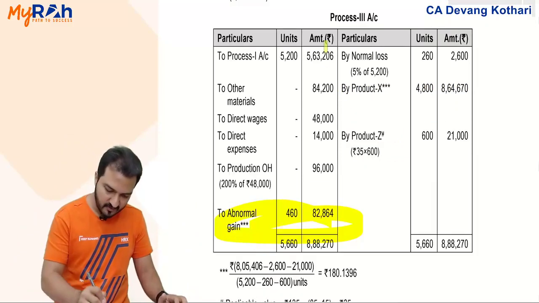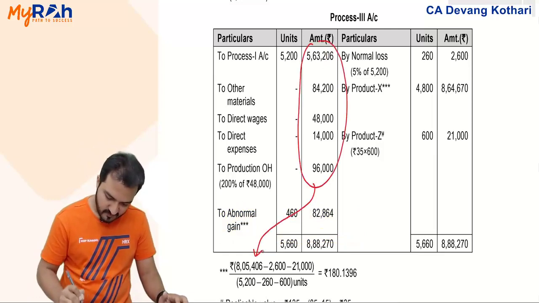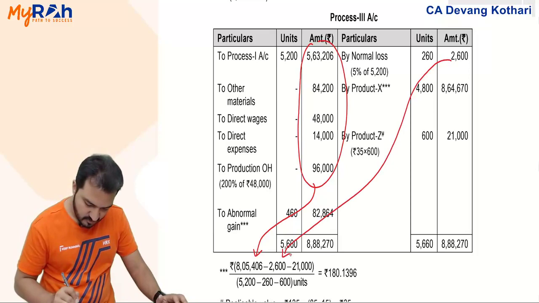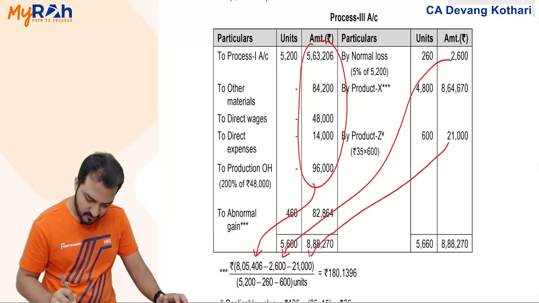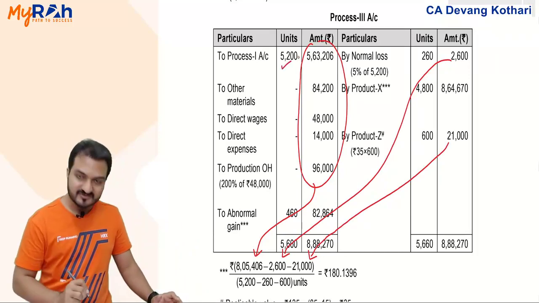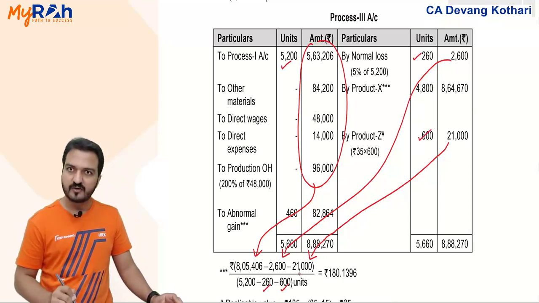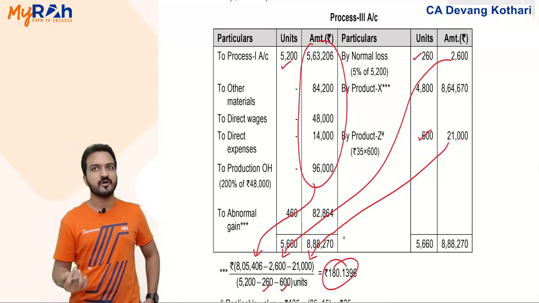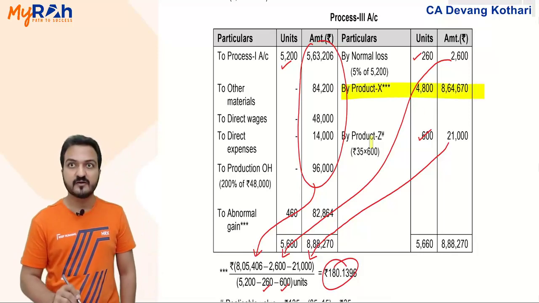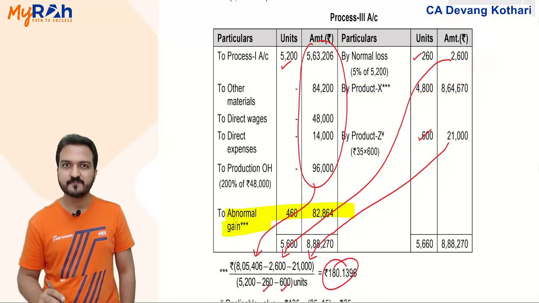My process cost will be like this. Total of this debit side is 185,406 minus normal loss 2600 and minus byproduct 21,000. Yes, similarly units also same way I will divide. Units 5,200 minus normal loss units 260 and minus byproduct units 600. That gives me the rate. This becomes my cost per unit of the process. This rate is the one I use for evaluation of completed units and for valuation of abnormal gain. Both the cases same rate will be used. Done? Yes.